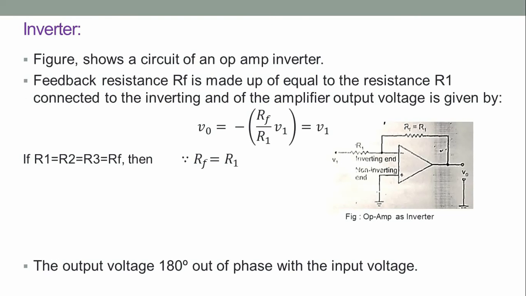The inverter. The figure shows the circuit of an op-amp inverter consisting of the op-amp in inverting configuration. The feedback resistance RF is made equal to the resistance R1 connected to the inverting terminal, and the amplifier output is given by V naught equal to minus RF by R1 into V1. Further, if RF is made equal to R1, we can write V naught equal to minus V1. The output voltage is 180 degrees out of phase with the input, indicated by the negative sign. So hence this circuit acts as an inverter.